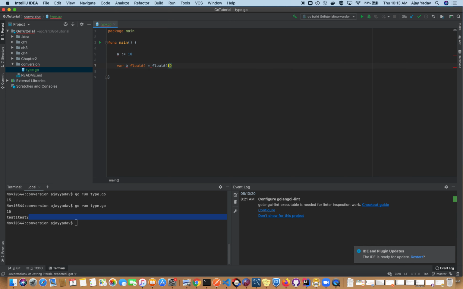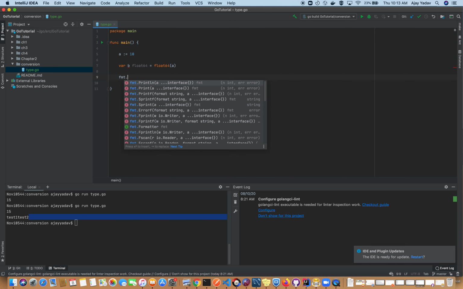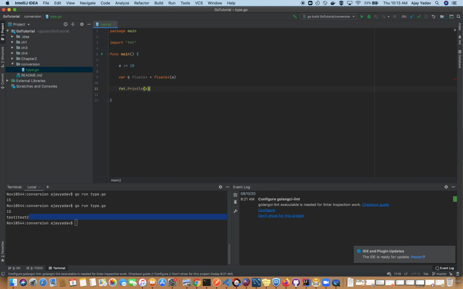So let's say float64, this is the way in which we cast, and here we pass the variable of type int. This is the way of the conversion. Now if I print the variable, fmt.Println, this is b, here again we will clear and run it. Yes, we printed the variable.